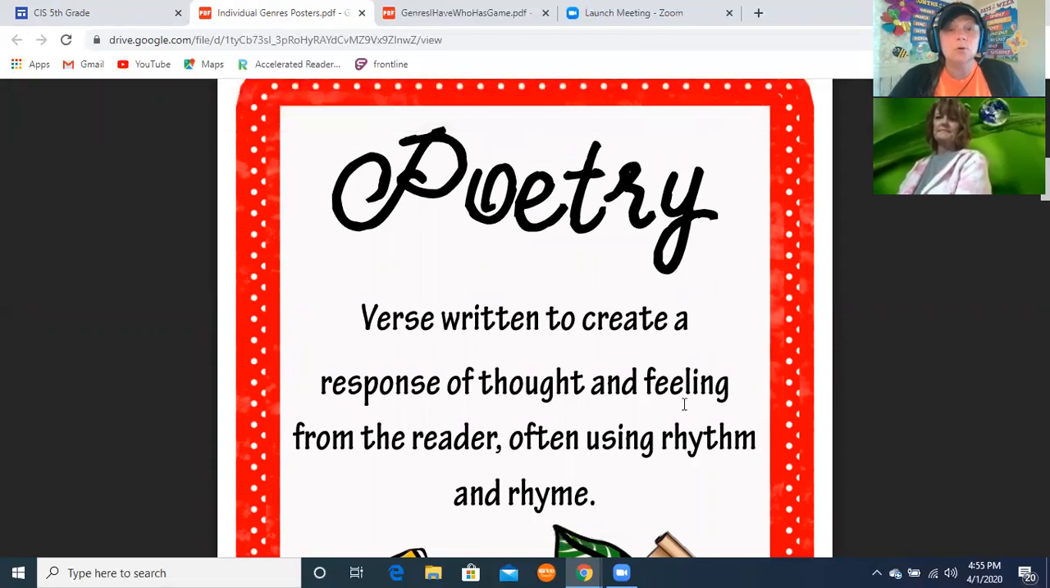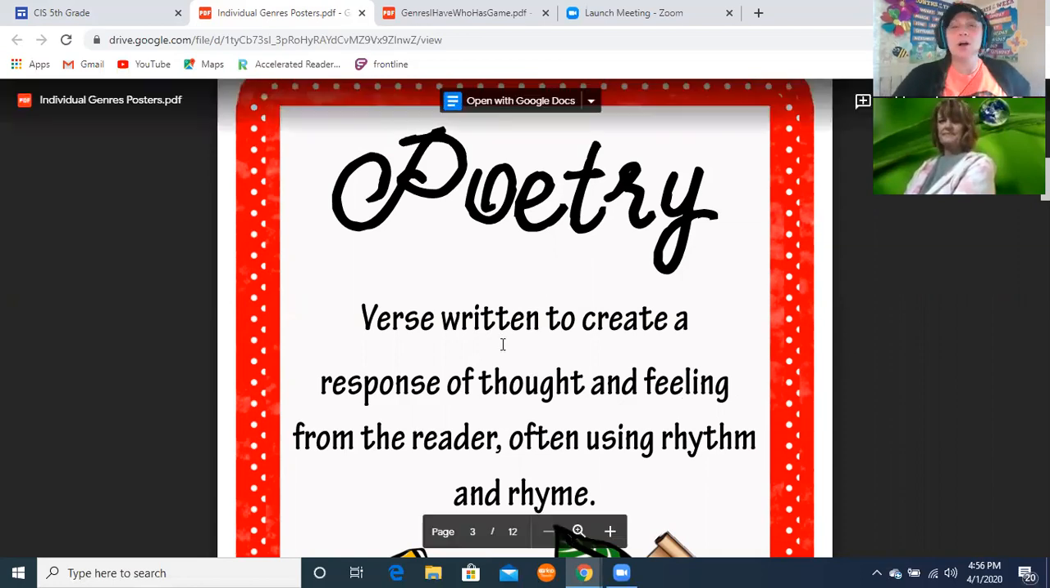Do you have anything to add to poetry, Mrs. Landers? No, just that poetry is very fun. If you haven't read very much poetry, Silverstein is a very good author. Look him up if you want to. I read a few of those to you all in class, but poetry is just fun. Short little poems are really fun. And poetry is usually written for entertainment, that's the author's purpose. So that's good to know since we've already talked about author's purpose.